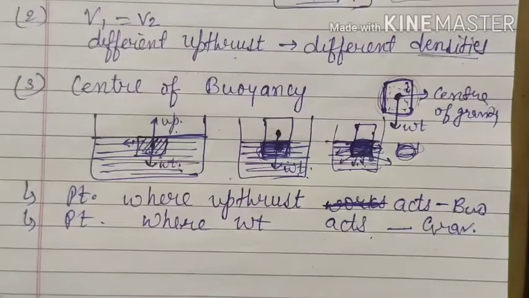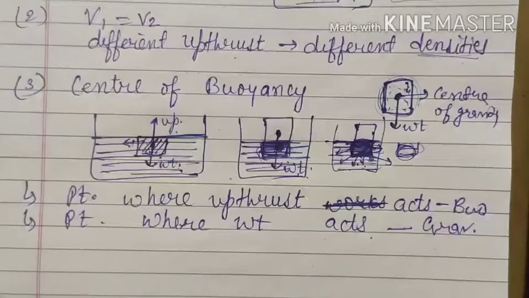So in the book it is given again and again as center of displaced liquid. So please don't confuse. It's clear that the center of volume inside the liquid is known as the point of buoyancy or center of buoyancy. Okay, they can be the same, they can be different.